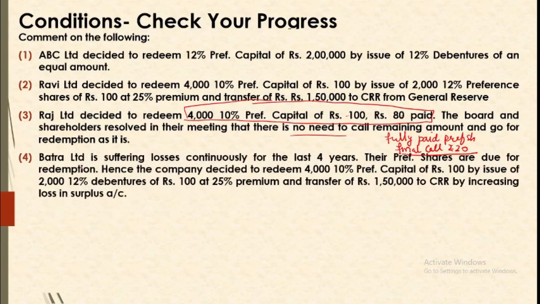Next is, Batra Limited is suffering losses continuously for the last 4 years. Their preference shares are due for redemption. Hence the company decides to redeem their 4,000 10% preference shares of 100 each. So their redemption is of 4 lakh rupees of capital. Okay, the nominal capital that you are redeeming is 4 lakh. So they are doing it by issue of debentures, 2,000 debentures of 100 each at a premium of 20%.